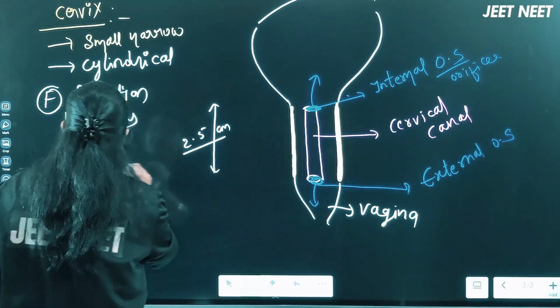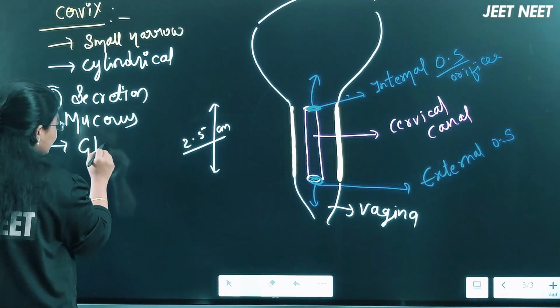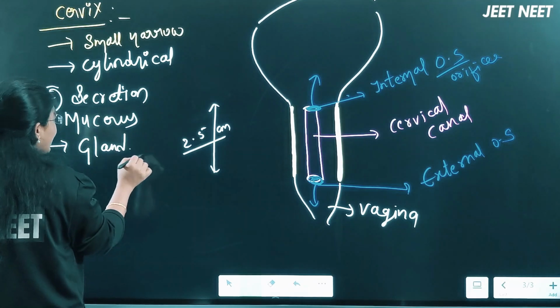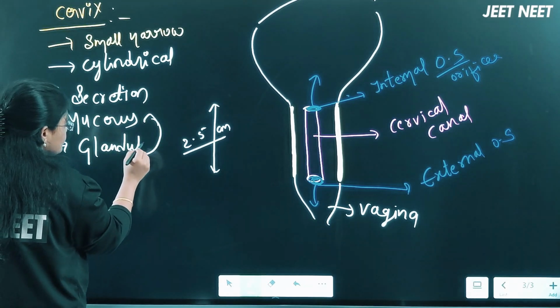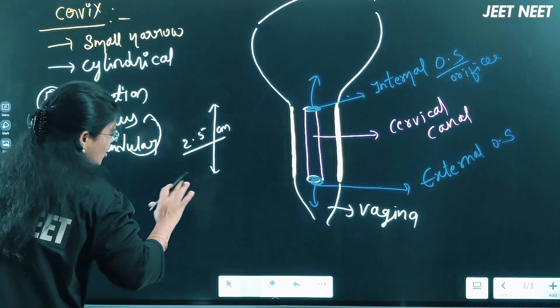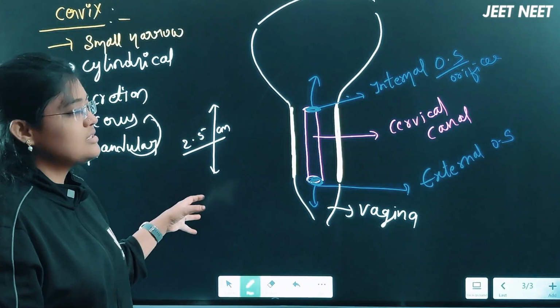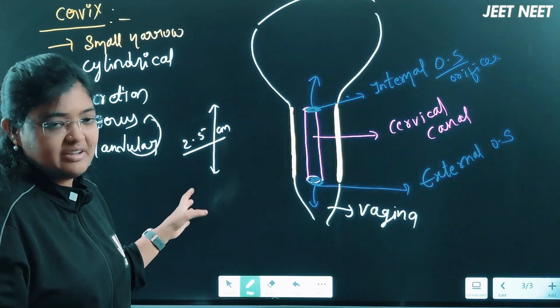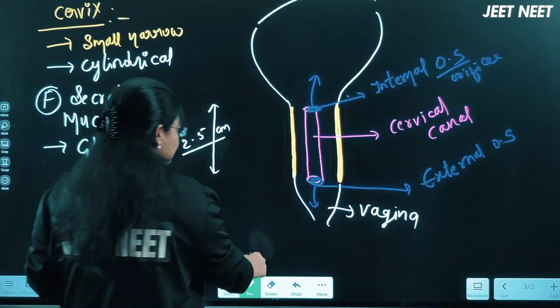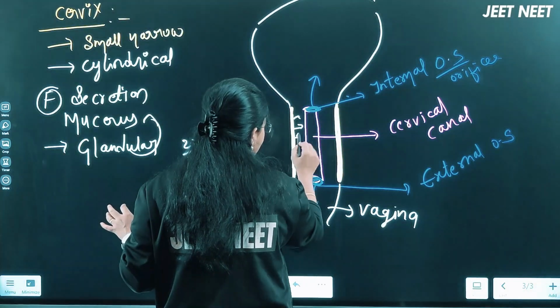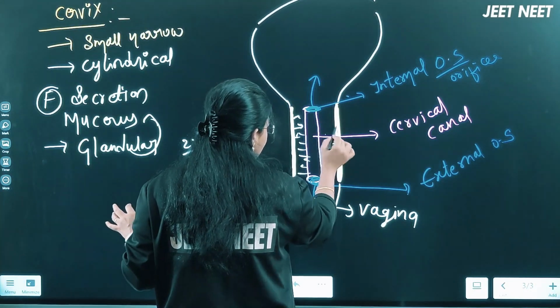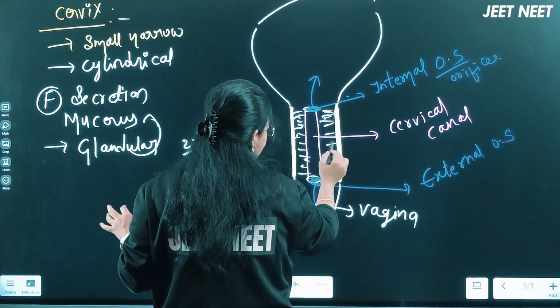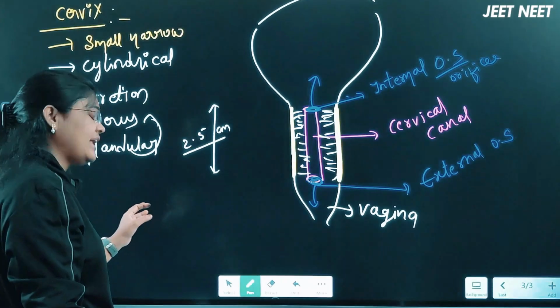This cervix is also glandular in nature. As it is glandular, it can secrete mucus better. Glandular it will be. We are not discussing what epithelium is lining the cervix and everything. Just remember that this layer will secrete a lot of mucus, right? A lot of mucus secretions will happen. In reproductive health we will discuss this point. Mucus secretions happen here.